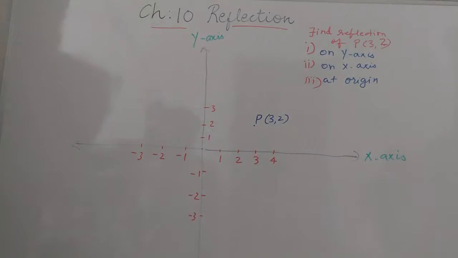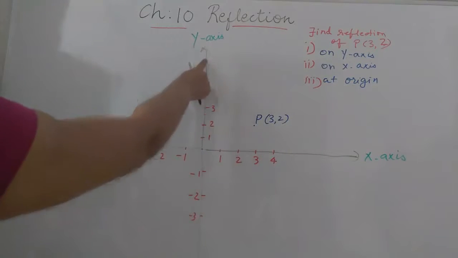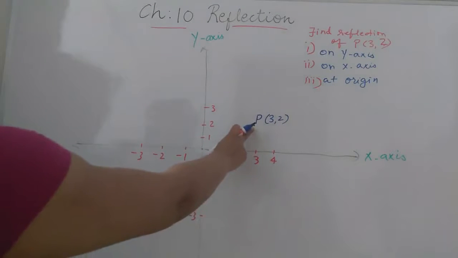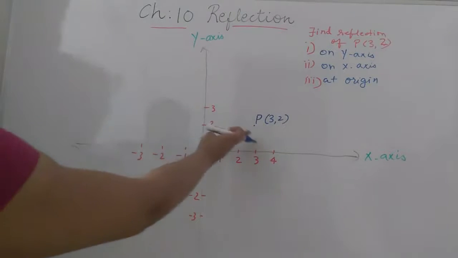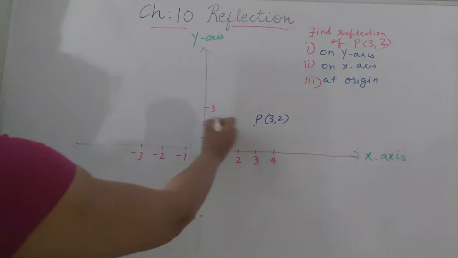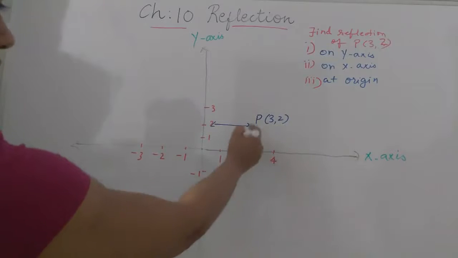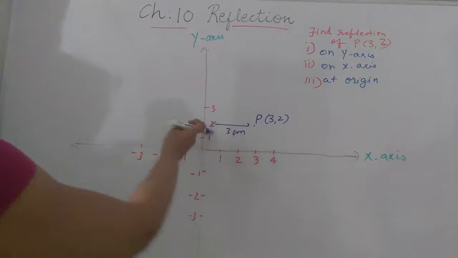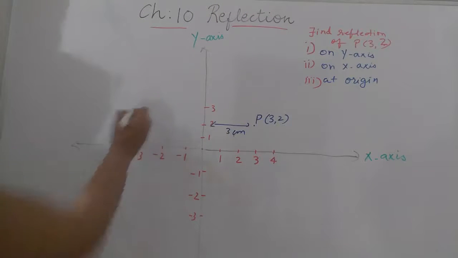Okay, students, what we have studied is that if this is the mirror line, I have already written y-axis as the mirror line, and we want to find the reflection on the y-axis. So where will the image lie? On the other side. What is the distance? We can see this distance here: 1, 2, 3. So 3 centimeters. How much distance will it cover on the other side of the y-axis? That will also be 3 centimeters. It means the point will lie here somewhere.